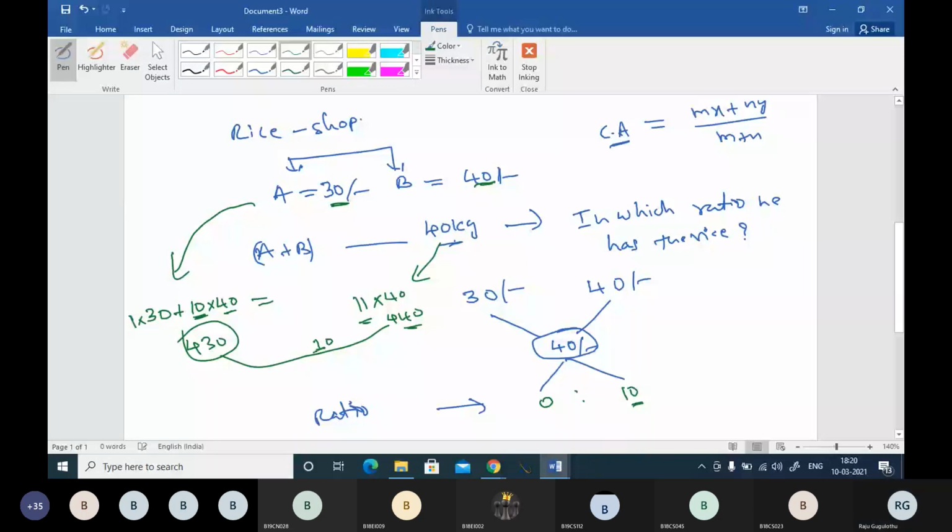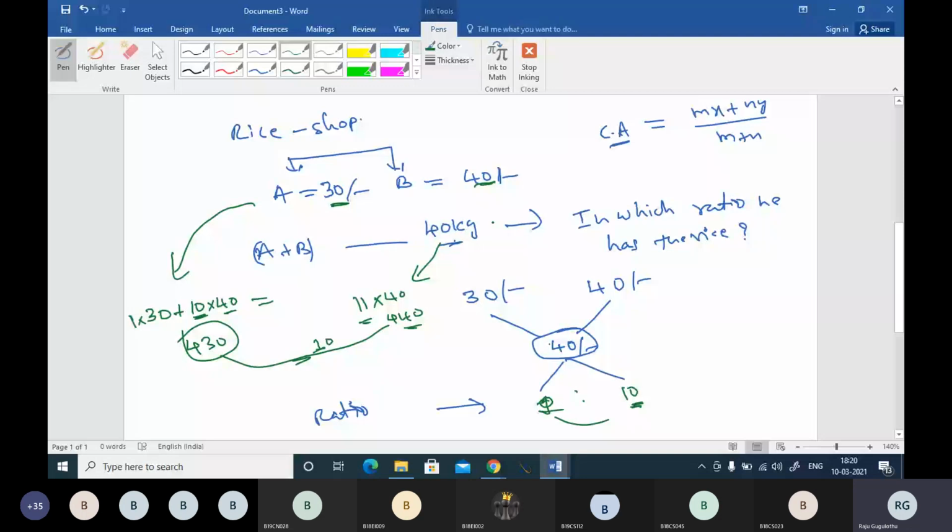Okay, actually, boss, I have taken random values here. So here it has come 0, but I have never come across this situation. If the shopkeeper wants profit, boss, 1:10 is possible. Actually, what we have to do is take the difference and write it here. 40 minus 30, difference is 10. 40 minus 40, difference is 0. 0 should be written here, but when you take 1:10, then the shopkeeper is earning profit here. You understand the idea, boss.